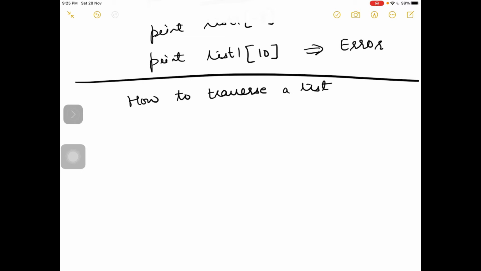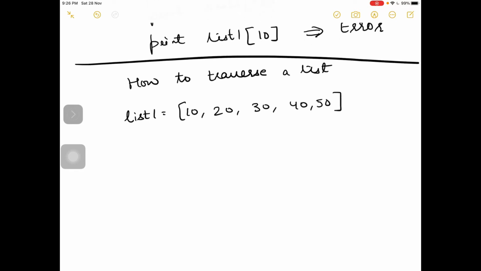We know we can get one element of a list through its index position, but if you want to do something with the whole list, if you want to access the whole list, then what is the method? Suppose I have a variable list 1 with 5 elements, and I want to sum all the items of list 1.